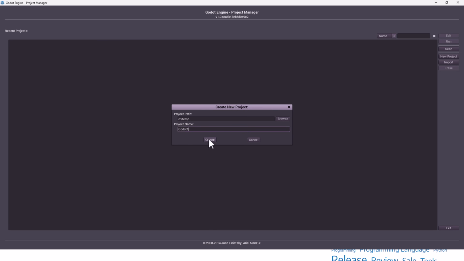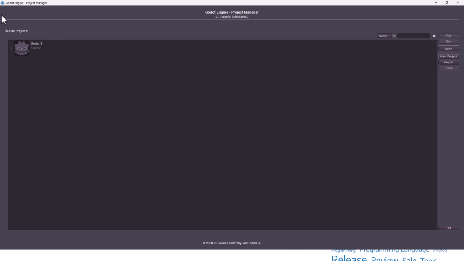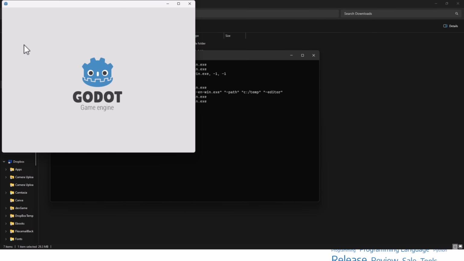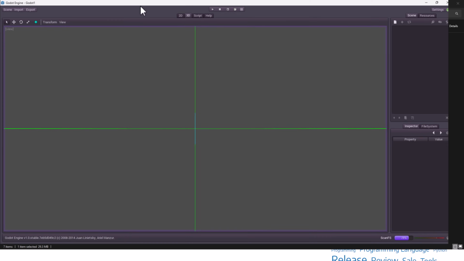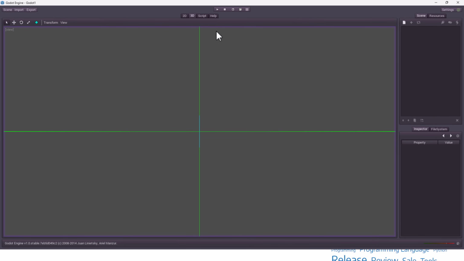To be honest, I hate to say it, I actually like this workflow better. The name should be second after the path. This is one of those things they changed in Godot that I never fully understood. Now, this one I do understand. It doesn't actually open your project after you create it, which is, let's just say, frustrating. So here we are. This is Godot 1.0.